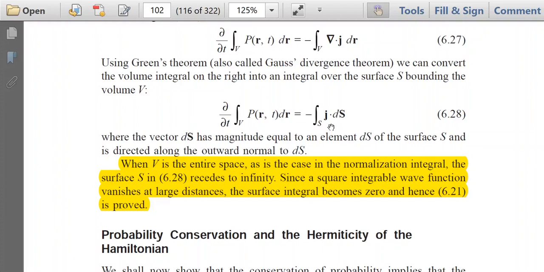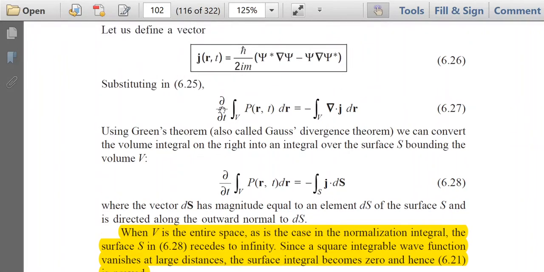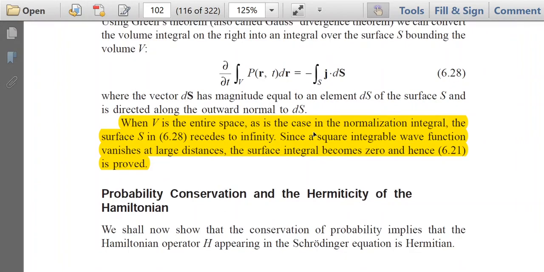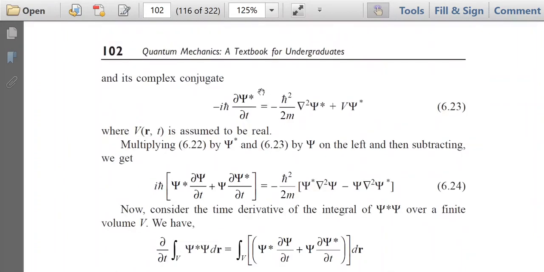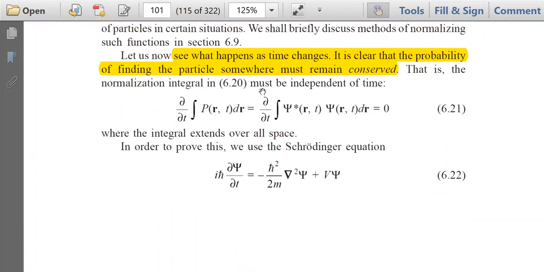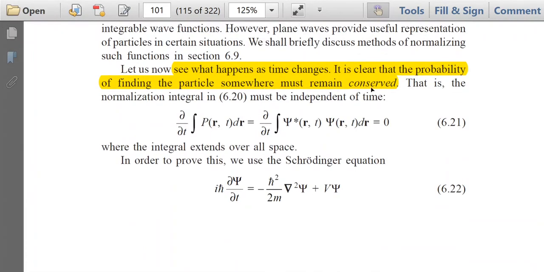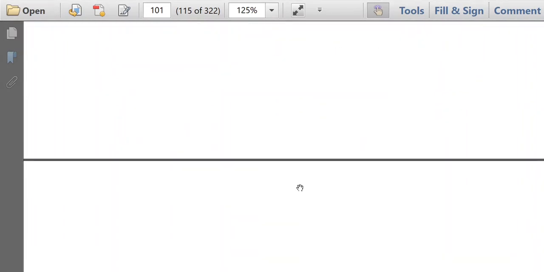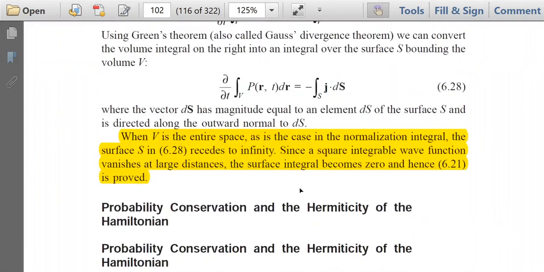Actually, j has been interpreted in terms of the wave function, but this wave function will vanish when the surface is going to infinity. So ultimately the right side of equation 6.28 will become 0. So ∂P/∂t is 0. Actually that we have stated earlier. That is, from the conservation of probability, it is clear that the probability of finding the particle somewhere must remain conserved. So we have proved this fact in this way.